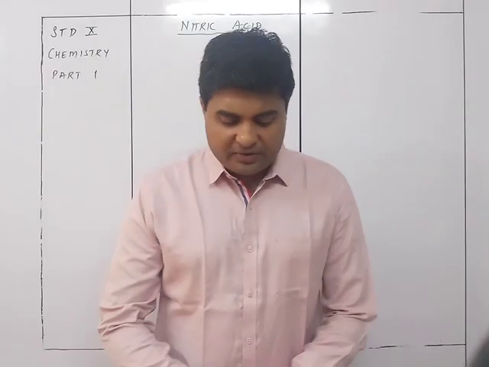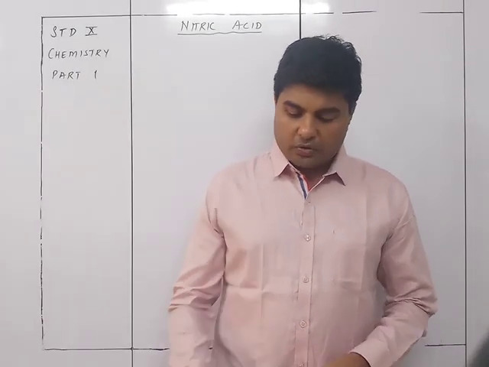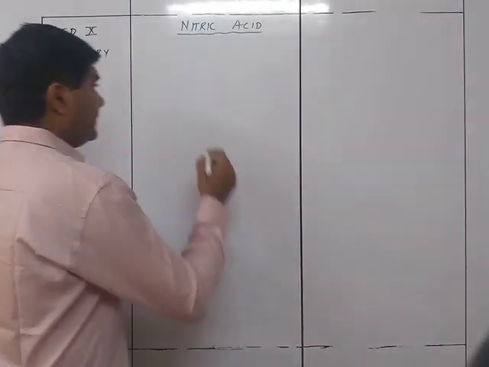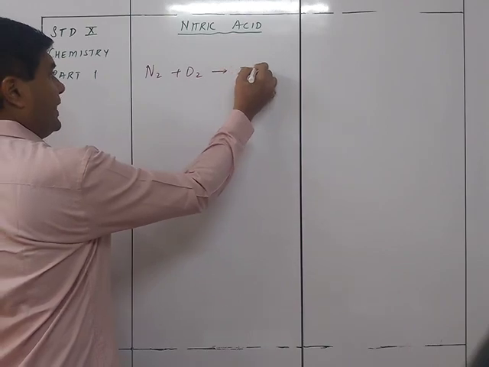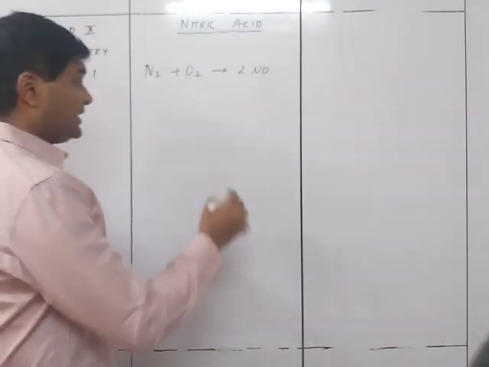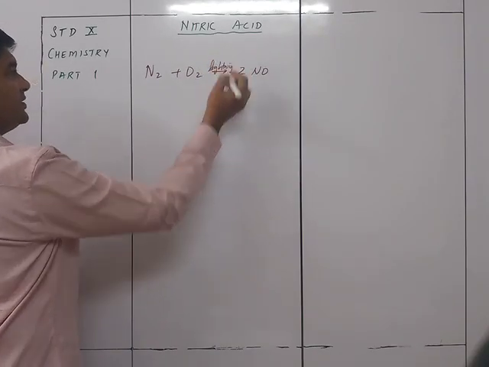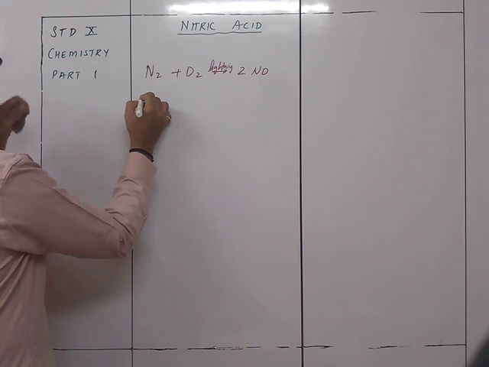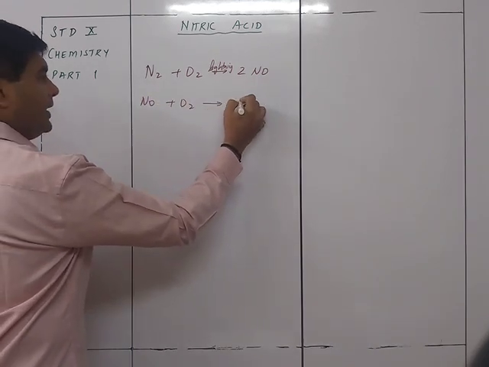So we have these equations. N2 plus O2 gives 2NO, which takes place when lightning discharge occurs. So in the presence of lightning, this takes place. And this NO, when it reacts with O2, gives NO2.